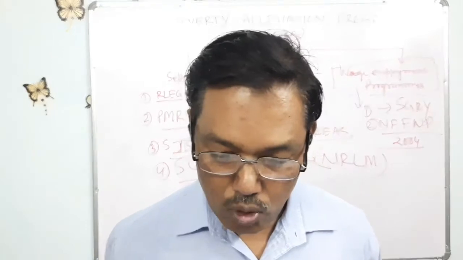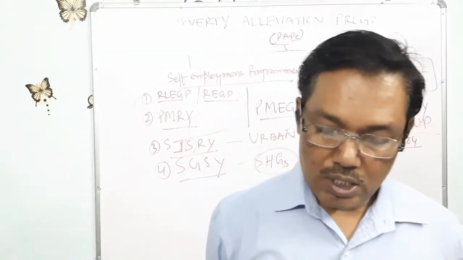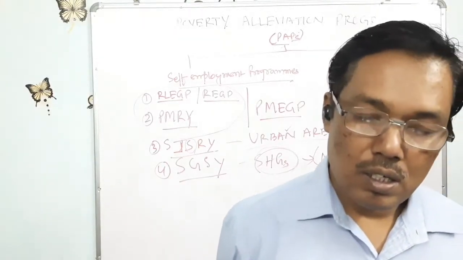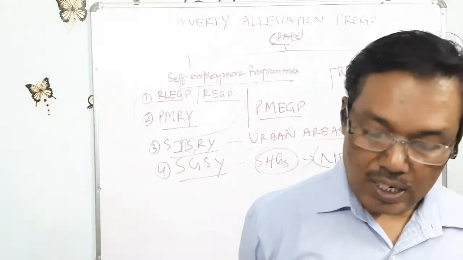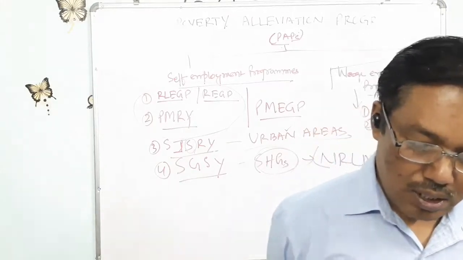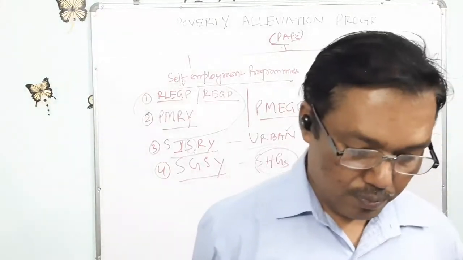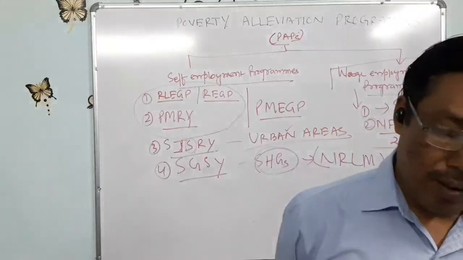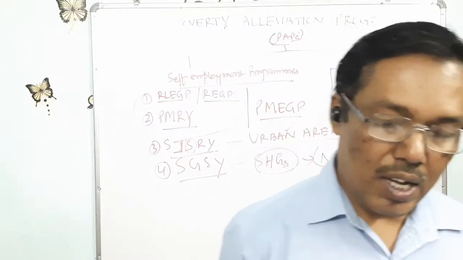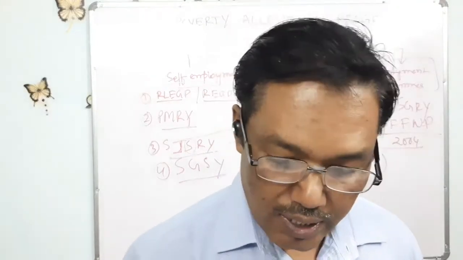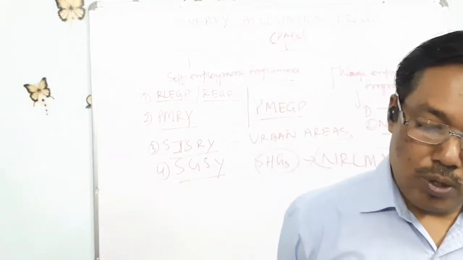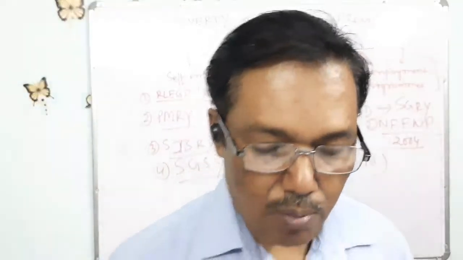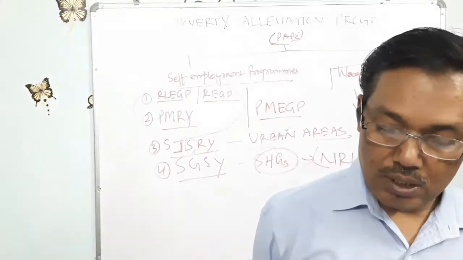This program was implemented as 100% sponsored by the central government, unlike the 75 and 25 split in Swarna Jayanti Shahari Rojagar Yojana, where 75% is from the central and 25% from the state. But this program, the National Food for Work Program, is fully sponsored by the central government, that is 100%.